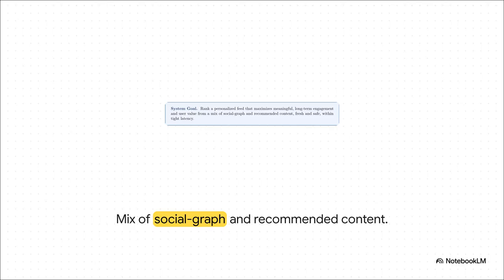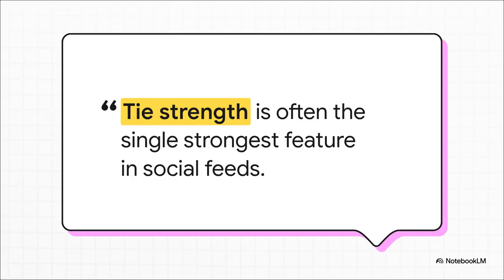Overall, it gathers a few hundred to maybe a couple thousand of these top candidates to pass down the line. Now here is a truly fascinating insider tip straight from the engineering blueprints. Out of all the complex machine learning signals evaluated, your actual social tie strength is the undeniable powerhouse feature. It's not just about what the content is. It's heavily about who posted it and how frequently and recently you interact with them.